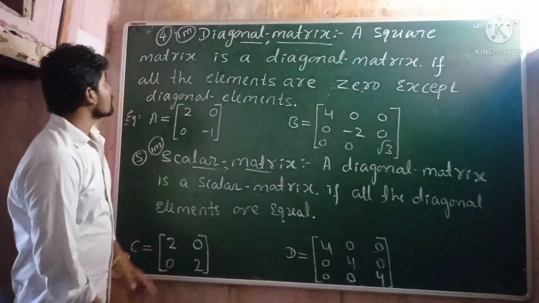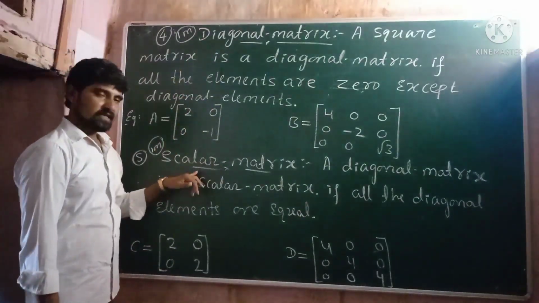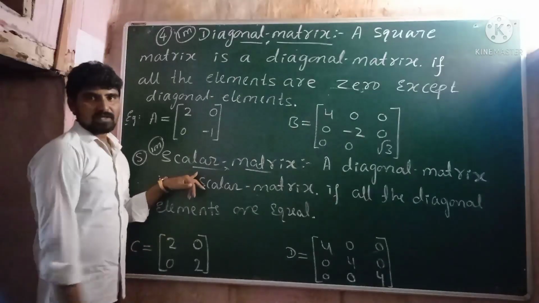I hope all of you understood the definitions of diagonal matrix and scalar matrix. If possible, take a note.